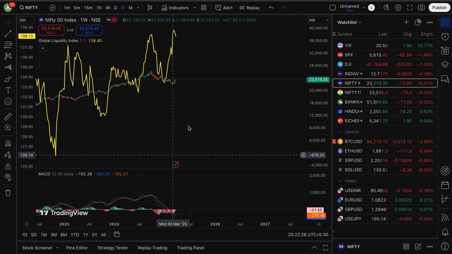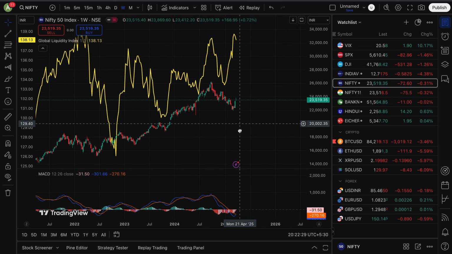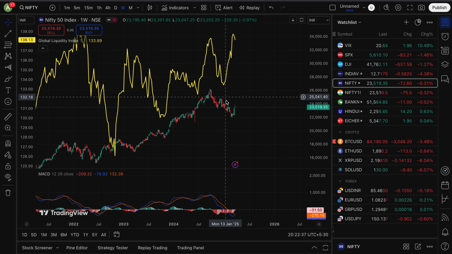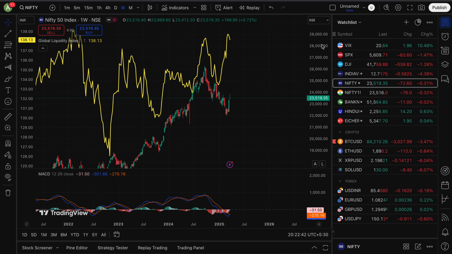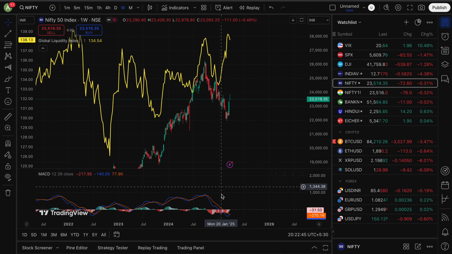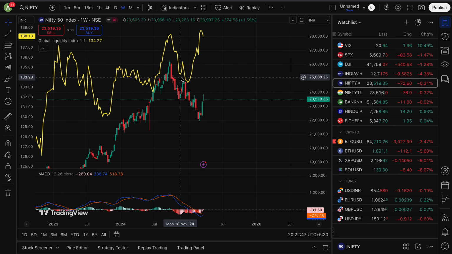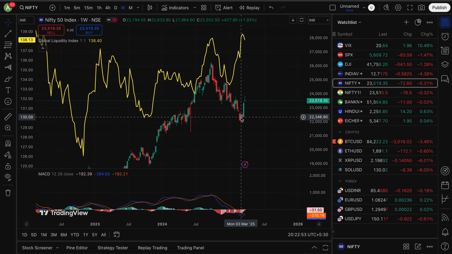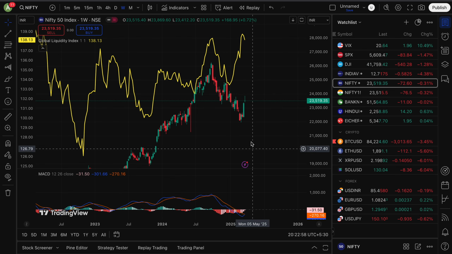Now it is following very sharply over here, where we could see that the global liquidity index was quite high, and then it fell, and that's why our market also fell. And then again when the global liquidity is rising, our market is rising along with it. So global liquidity is kind of a lead indicator. Wherever the global liquidity was sucked out, our market also had money sucked out, and whenever global liquidity was coming in, our market started rising after that. Now again it's trying to go down, and hence there is uncertainty, and global liquidity will remain uncertain due to the Trump tariff wars and stuff like that.